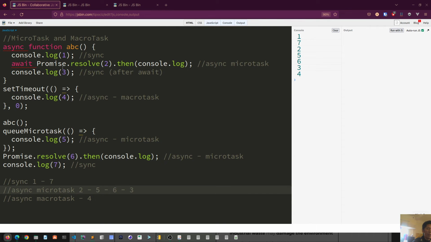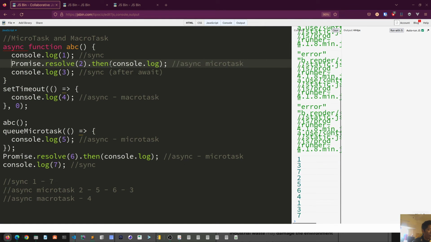So you probably wonder why we don't get 3 after 7, because this is sync. No, we see that we have an await here, and this one returns a promise, and then everything is stopped there. So what if I remove the keyword await here?